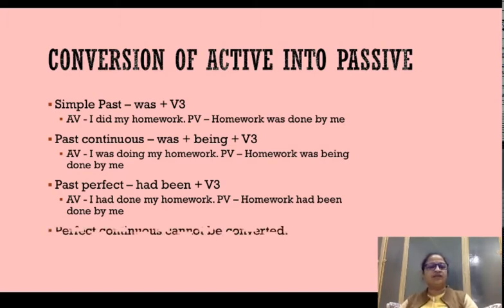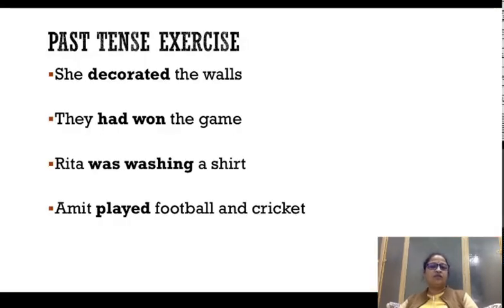Just like present tense, past perfect continuous tense cannot be converted into passive voice. The slide reads: past perfect continuous tense cannot be converted, only three aspects of both present and past can be converted into passive. Let's do this exercise.